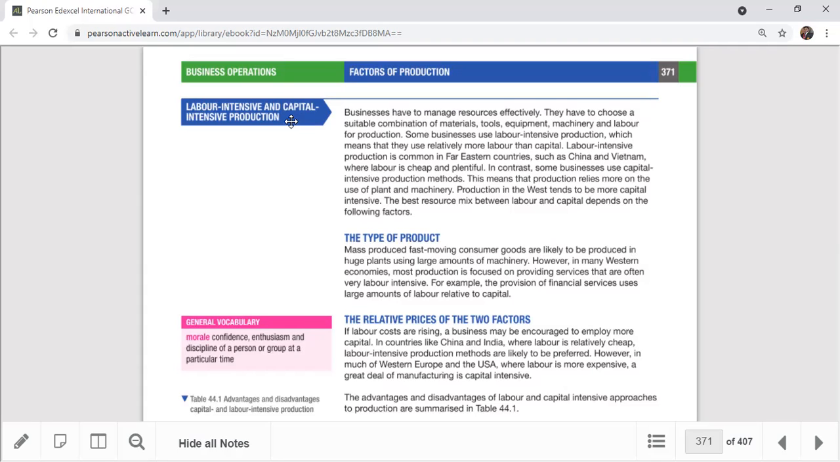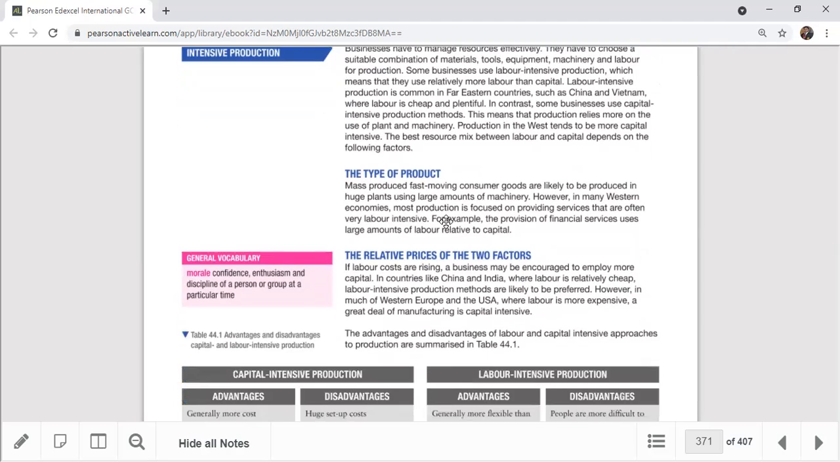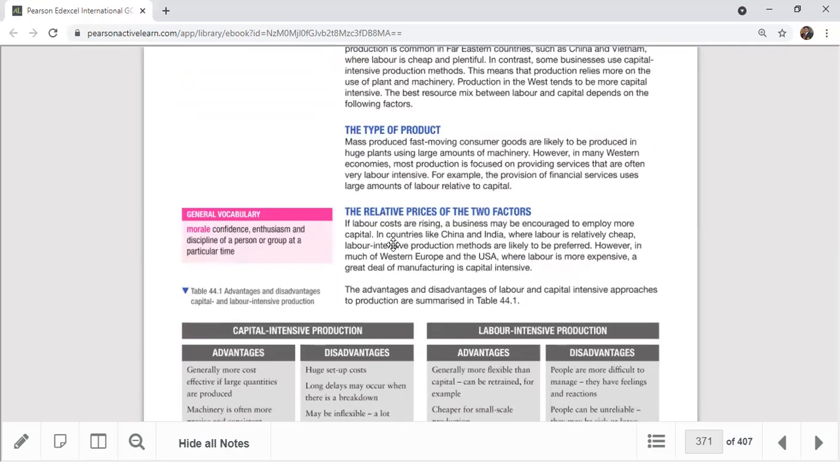Sometimes in an organization, with the development of technology, you have to use more machines. It's more productive and more accurate. But the problem here is we still need labor also in order to maintain them, but few laborers. This combination of labor intensive or capital intensive depends on these factors. Number one, the type of product. Number two, the relative price of the two factors.